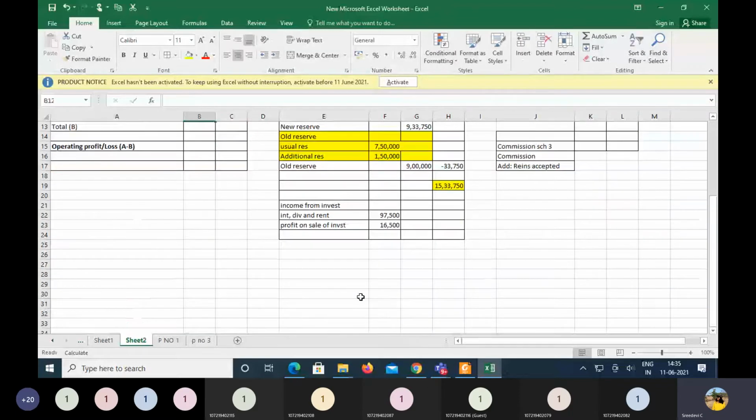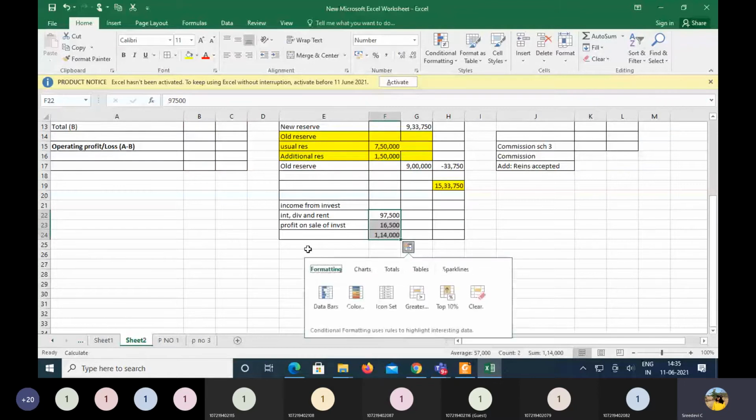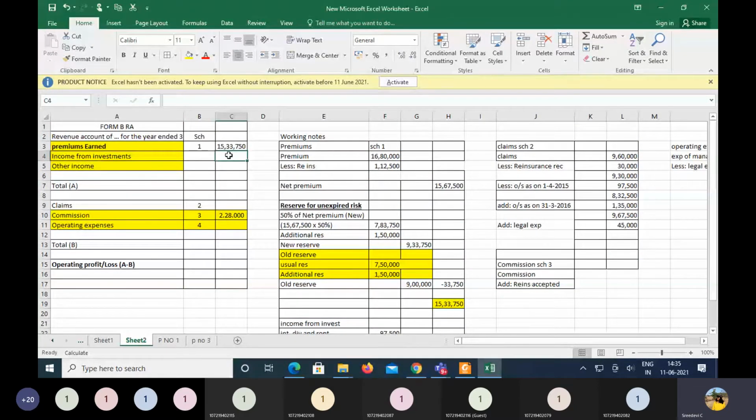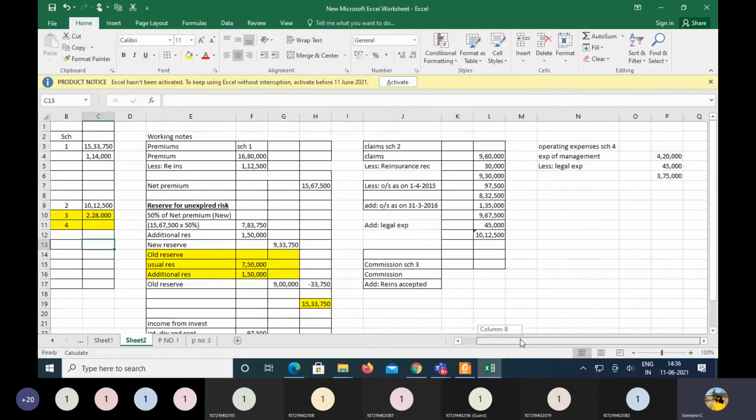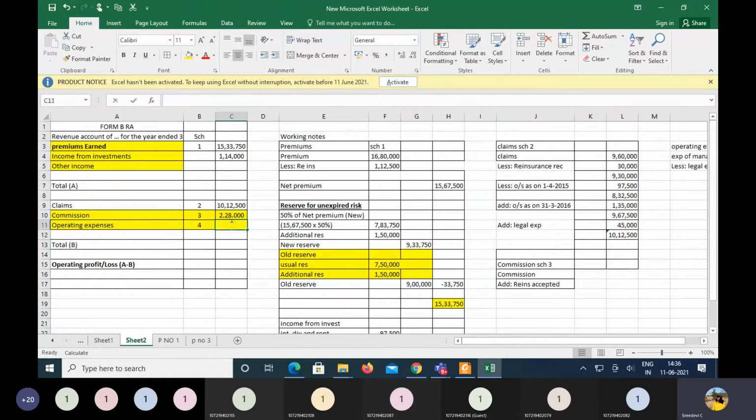Then we have income from investments. The total after adding the profit is 1,14,000. So let me write it down, 1,14,000, for other income. And the claims here, after adding the legal expenses, is 10 lakhs 12,500. Then we have operating expenses of 3 lakhs 75,000. So now show the totals.